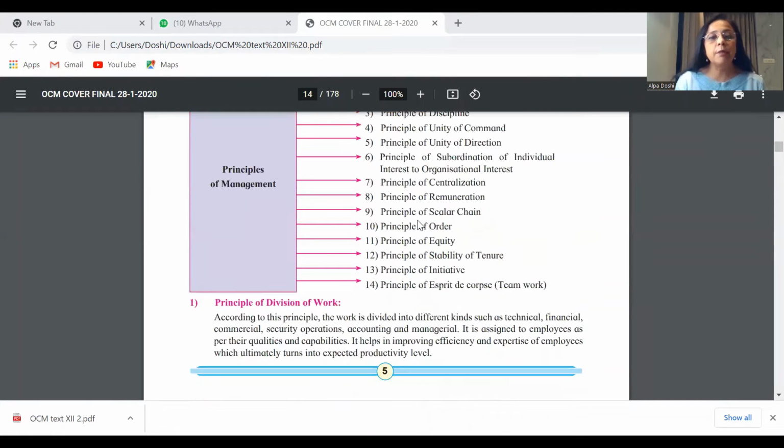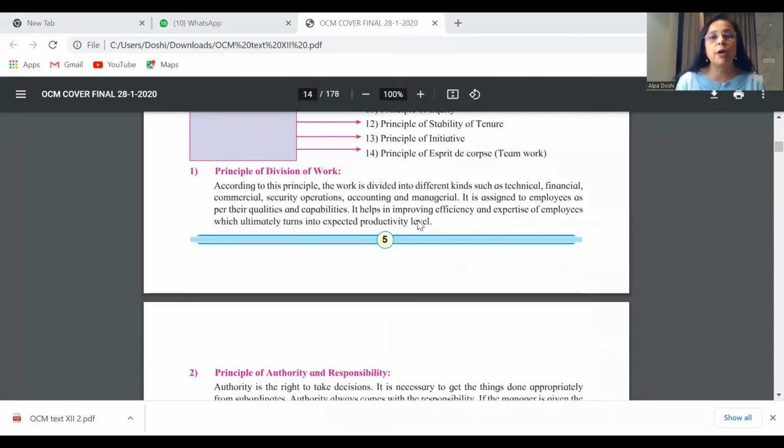Apart from this, there are not many true or false that we expect here. Let us take some examples of how different principles could be asked for justify. Say, for example, principle of division of work has been propounded by Henry Fayol. So obviously, it's a true statement to give justification.